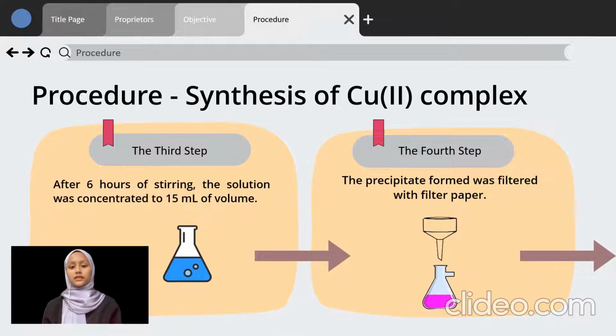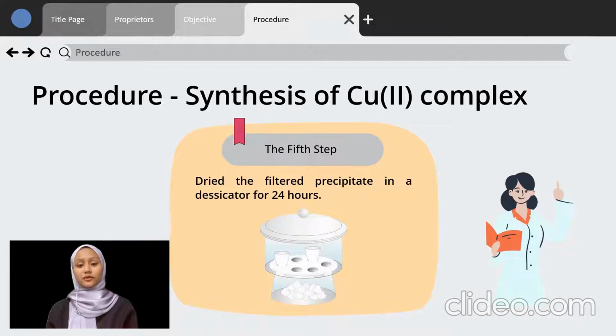After 6 hours of stirring, the solution was concentrated to 50 ml of volume. Next, the precipitate formed was filtered with filter paper. The final step is to dry the filtered precipitate in a desiccator for 24 hours.